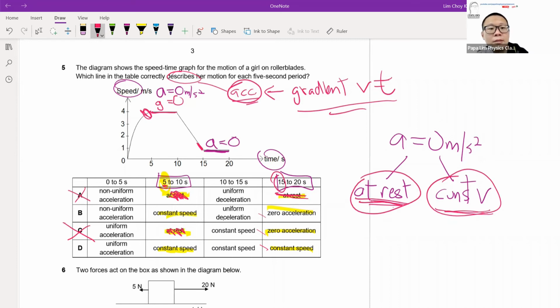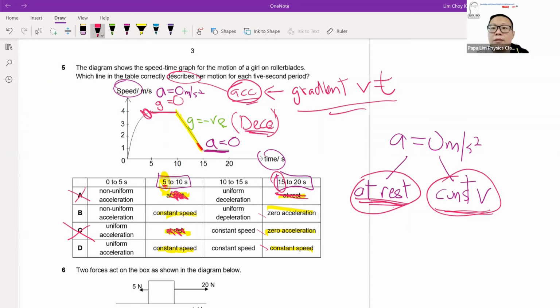Now for 10 to 15 seconds, you look at it, the speed is coming down. The gradient is a negative number. When you have a negative gradient, it implies this motion is having a deceleration.